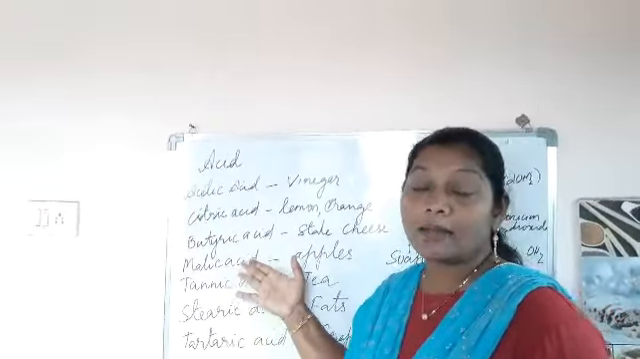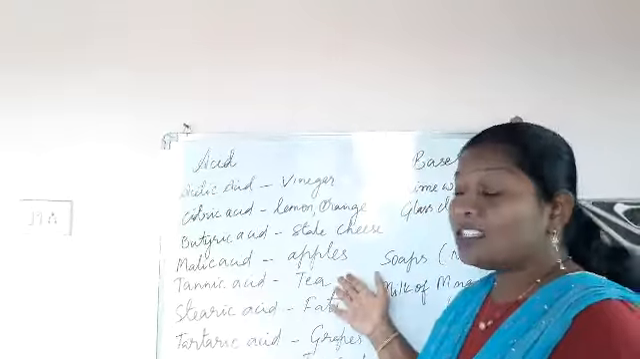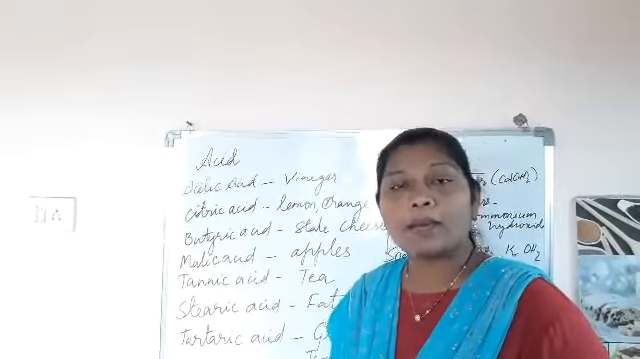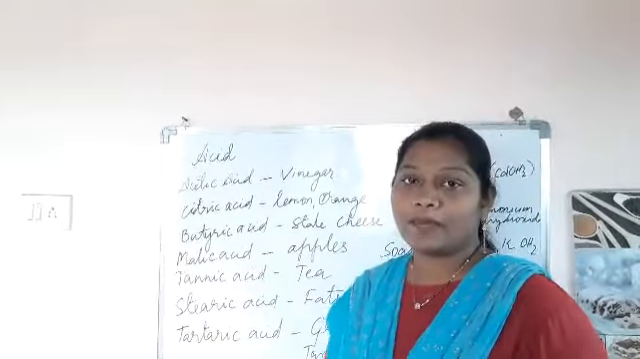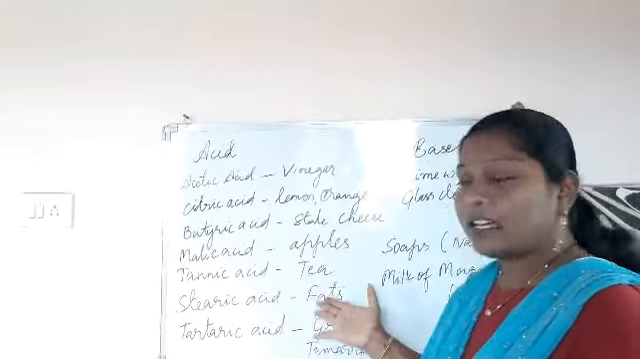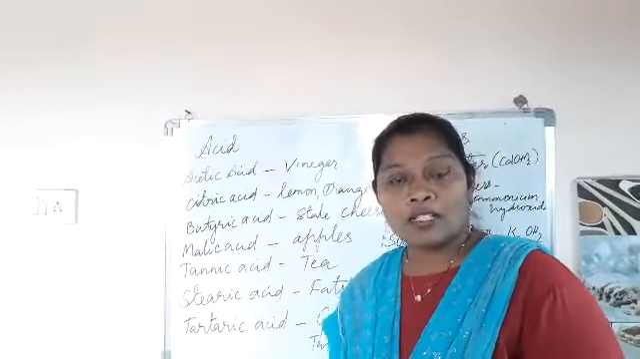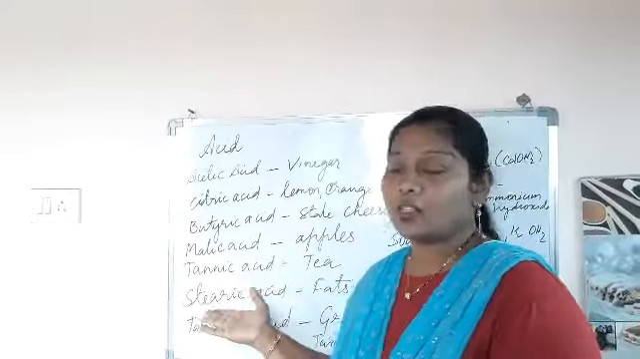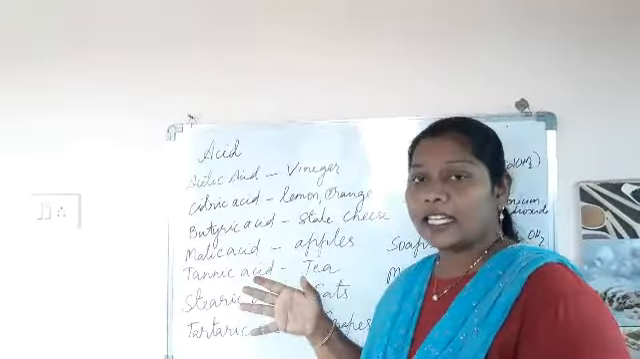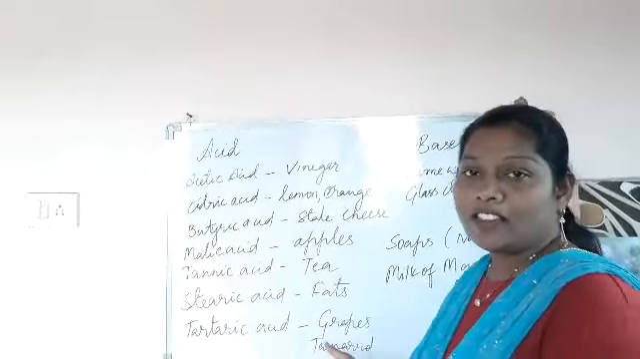The apples contain malic acid. The tea which your parents drink, or sometimes you drink, contains tannic acid. The fats, meaning all the oils or ghees, all the different types of oils which we eat, contain stearic acid. And now the grapes and the tamarind.